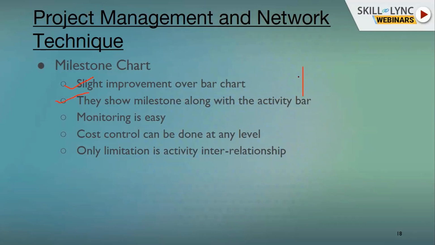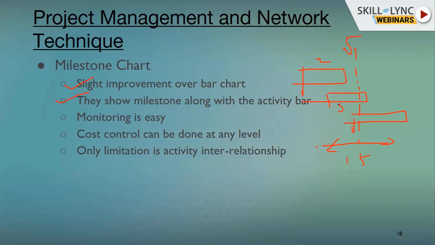Basically, suppose one activity is there, a second activity is there, and a third activity is there, and these activities shall be totally completed within 15 days. So there is a milestone chart, say a 5-day milestone. The first activity takes 2 days, the second activity takes 5 days, but the second activity starts the first day after the starting of the first activity. And the milestone is at 5 days.